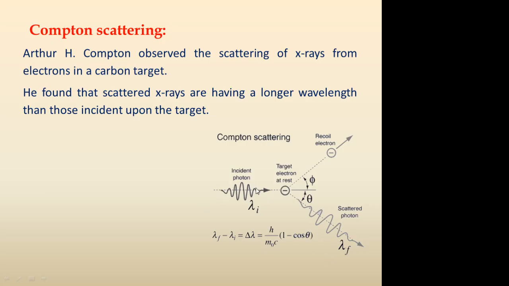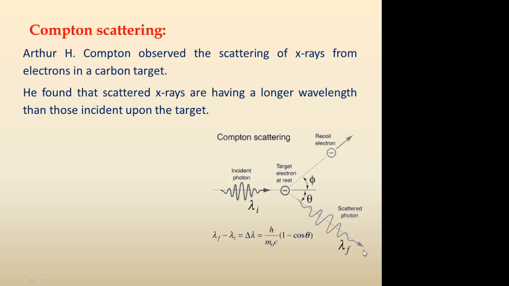An incident X-ray photon having a particular wavelength, say lambda i, goes and hits the atomic target, say a carbon target. It interacts with the electrons of the material, which are generally bound electrons, and some part of the energy of this photon is transferred to the electron. The electron will recoil in a particular direction, and the photon, after losing part of its energy, will be scattered in another direction.